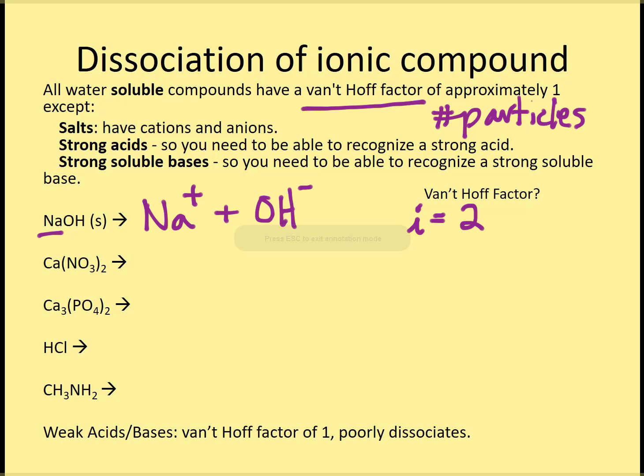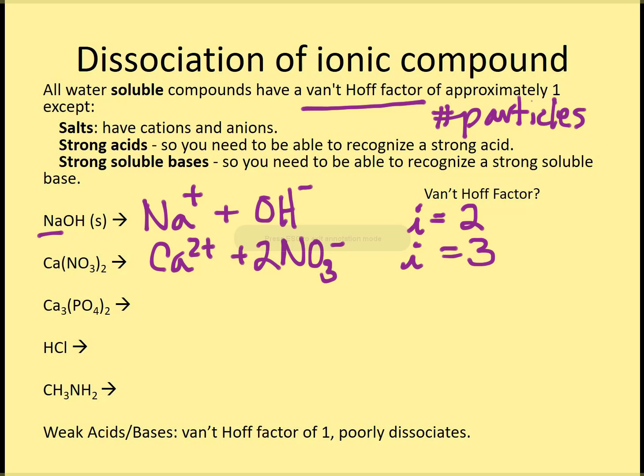Let's look at this next one. Calcium nitrate. All nitrates are soluble. So this one, calcium is a +2, and I have nitrate -1, and to balance it, I would put a 2 there. Just double check and make sure that it's balanced for element and charge, and it looks like it is. So neutral on each side, and so I have 3 particles when I put this into water.